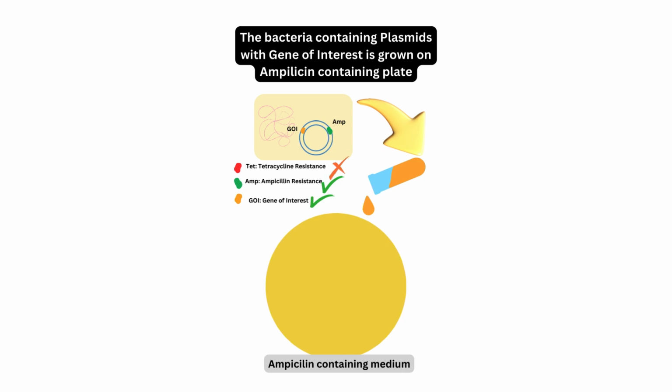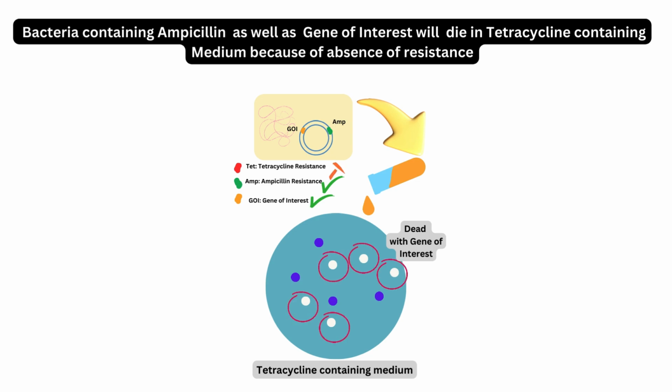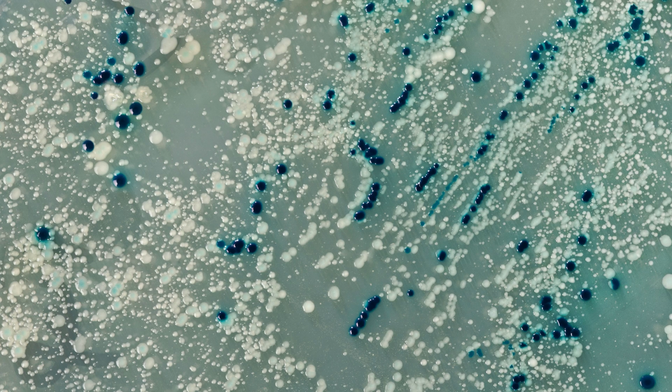After transformation, the bacteria are first grown on ampicillin-containing plates, where only cells that have taken up the plasmid will survive due to the ampicillin resistance gene. These colonies are then transferred to tetracycline-containing plates. Bacteria that fail to grow on tetracycline plates indicate successful gene insertion. In this way, colonies that are ampicillin resistant but tetracycline sensitive are selected as positive clones containing the recombinant DNA.